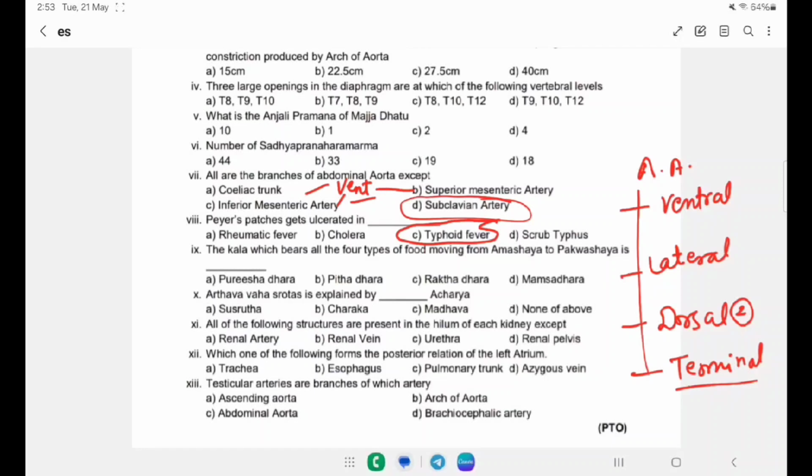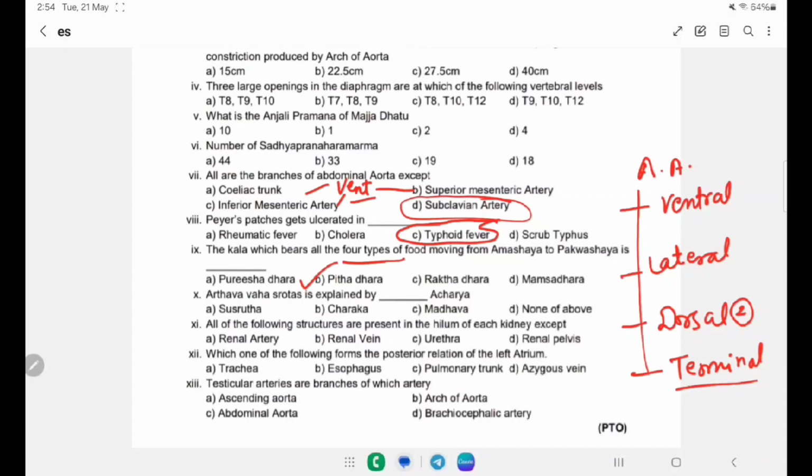The kala which bears all four types of food moving from amashaya to pakvashaya is: A. Purisha kala, B. Pitta kala, C. Rakta kala, D. Mamsa kala. Purisha kala lines the pakvashaya, colon, and caecum and contains the purisha. Pitta kala contains the food eaten in four ways: licking, eating, chewing and drinking. Rakta kala contains the sira and veins related especially with the yakrit and pliha. Mamsa kala has the branching pattern of sira, dhamani, srotas, etc. So the right answer that contains four types of food is the Pitta kala.